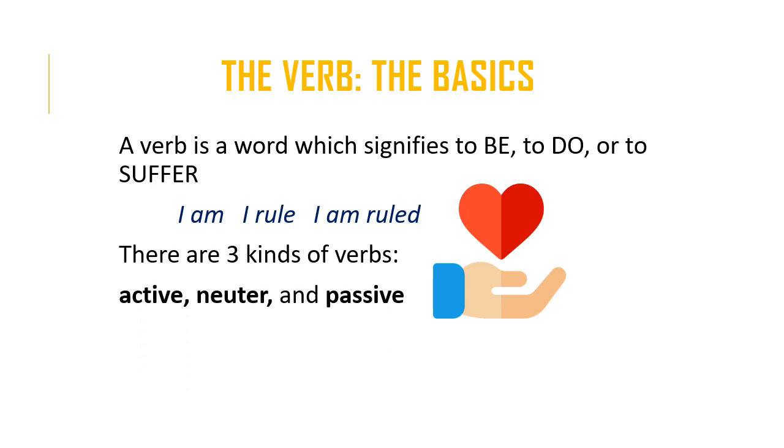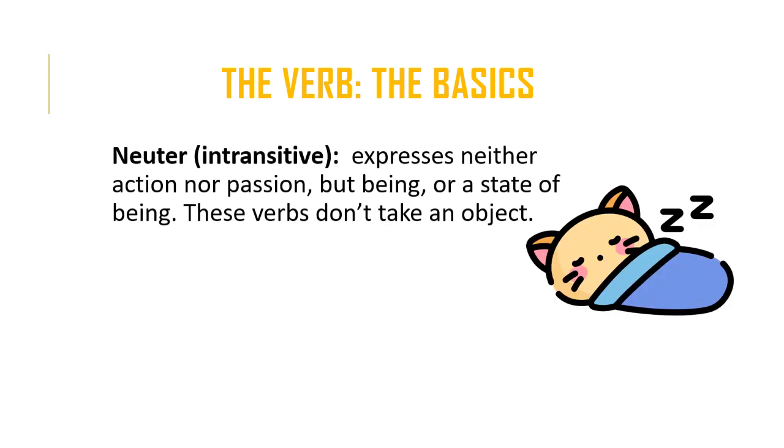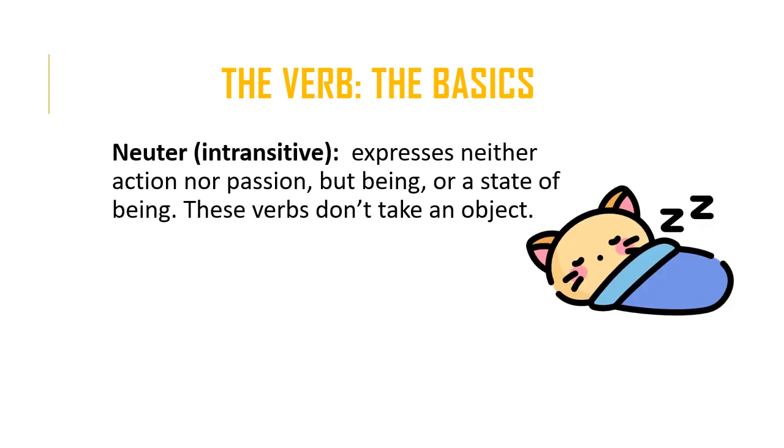Active or transitive verbs express an action and imply an agent and an object acted upon. So, for example, I love Penelope. You have the agent, I, the verb, love, and then the object, Penelope. The next type of verb is the neuter verb or intransitive.